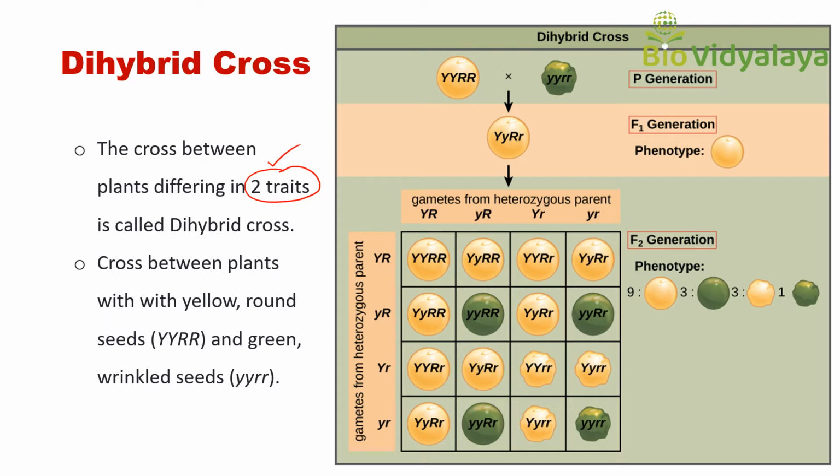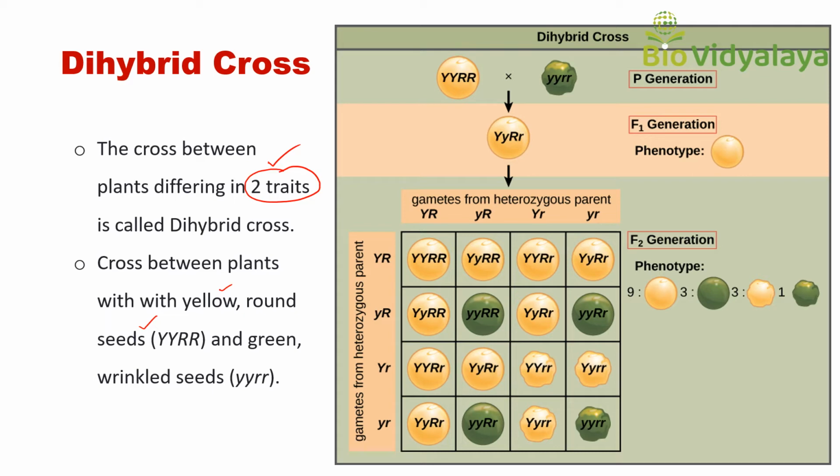Mendel also worked with pea plants that differed in two characters; that is called a dihybrid cross. He did a cross between plants that had seeds with yellow color and round shape, and plants with green color and wrinkled seeds.